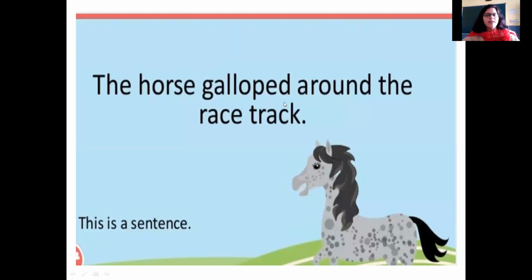Likewise, the horse galloped around the racetrack. If you look at this sentence, you can see there is a subject, the horse is the subject, galloped is the verb here, and around the racetrack is the object or the part of the sentence, and it ends up making a complete sense.